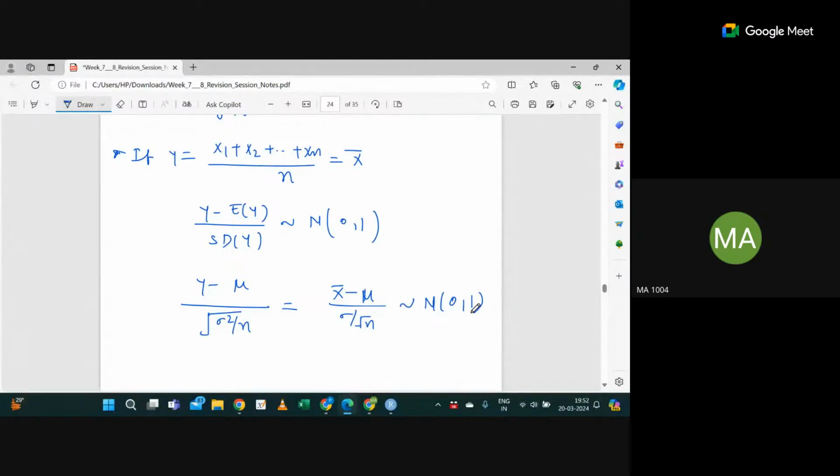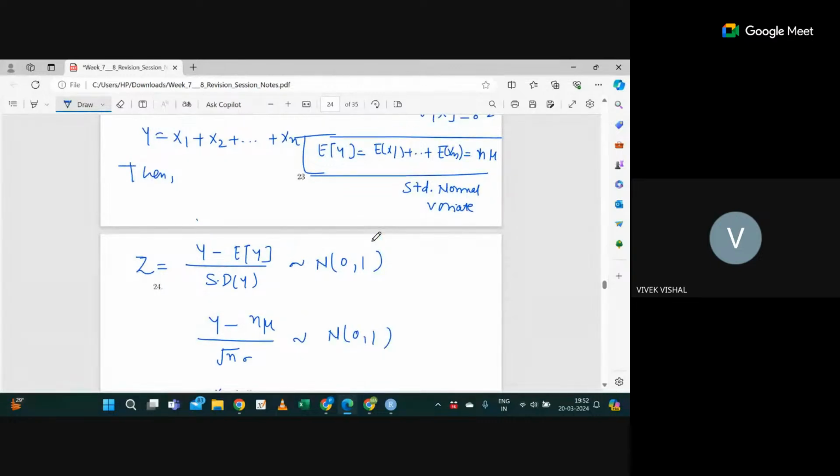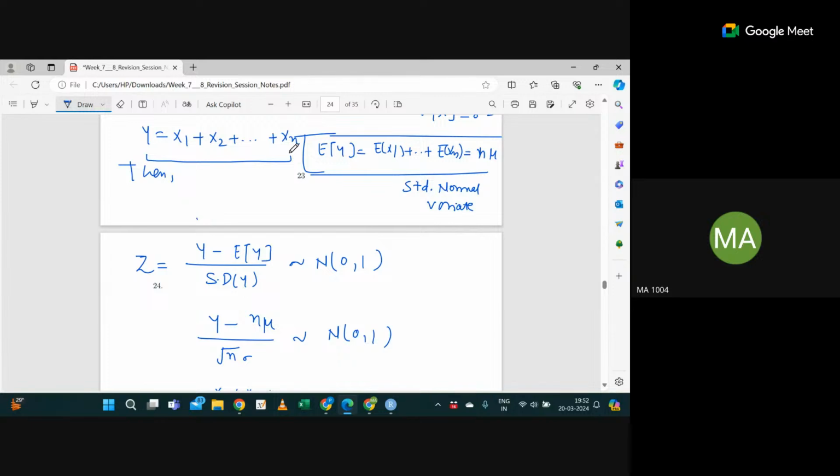So the key thing is for your central limit theorem is this. Let me give you one example. In previous, what you have done when we are taking x equal x1 plus x2 without dividing n, say sample deviation, Y has root n into mu. What will be the variance of Y here? Variance will be n sigma square. Then what will be the standard deviation? Root under n sigma square. It is fine.